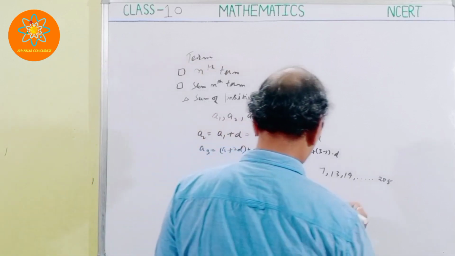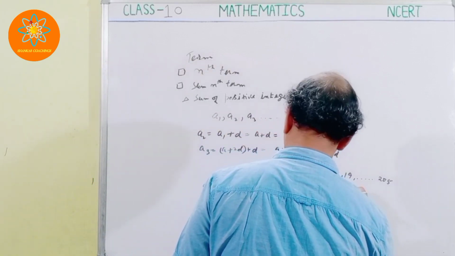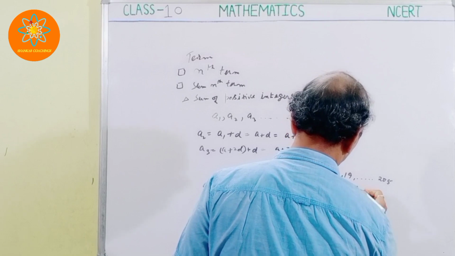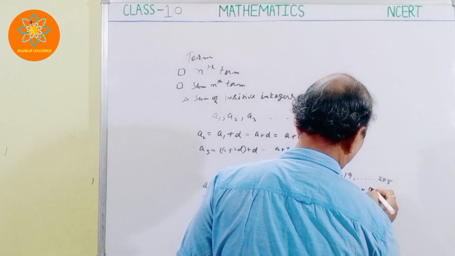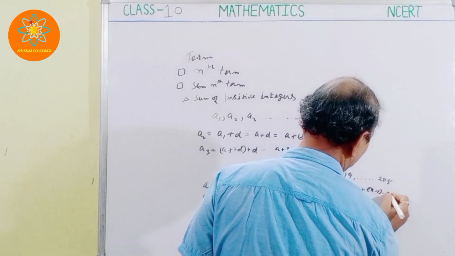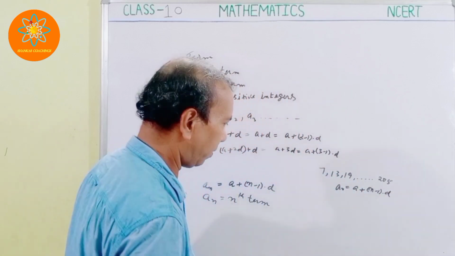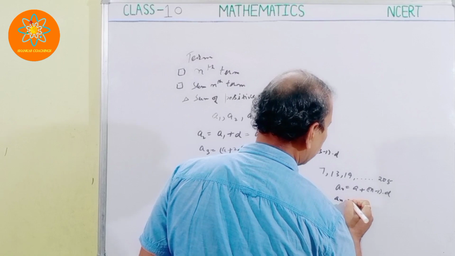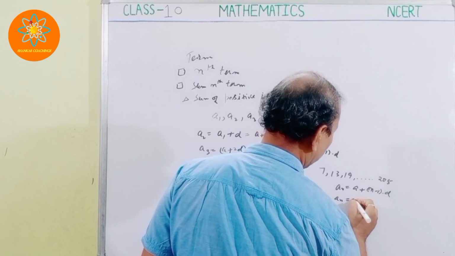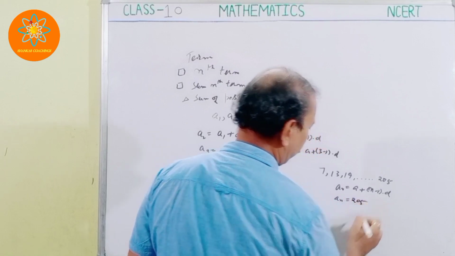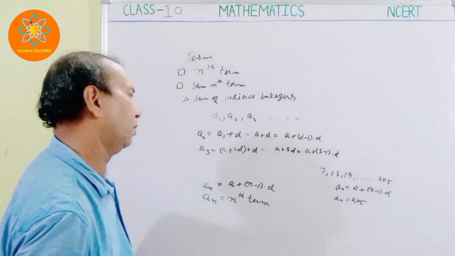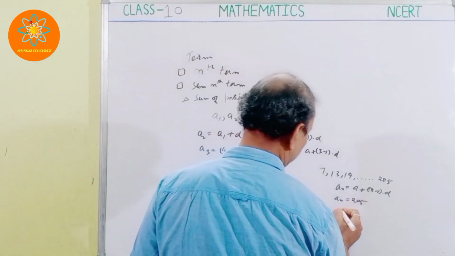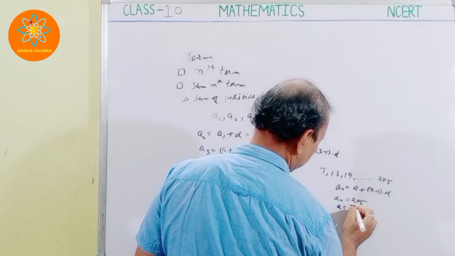If you use the formula, AN is equal to A plus N minus 1 into D. In this case, the value of AN is equal to 205. And what about A, the first term? First term is equal to 7.